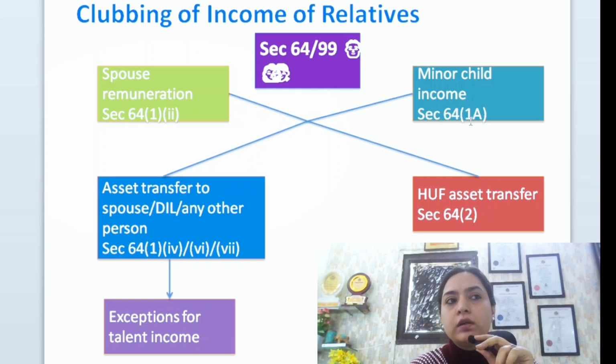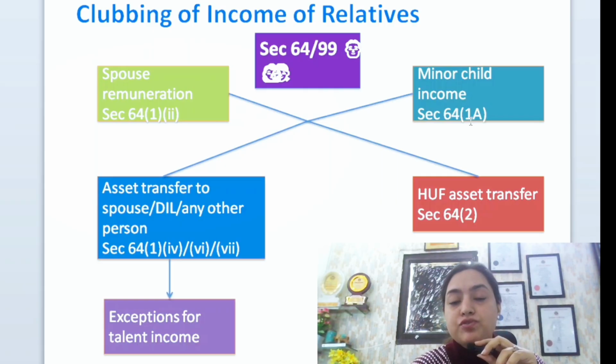If parents are not living together, then it is clubbed in the income of the parent who is taking care of the child, and if the parents are living together, then in the income of the parent who has a higher income compared to the other. Once that income gets added in the income of the parent, it would subsequently be added in the income of that particular parent for the rest of the life, until the assessing officer is of any other opinion.